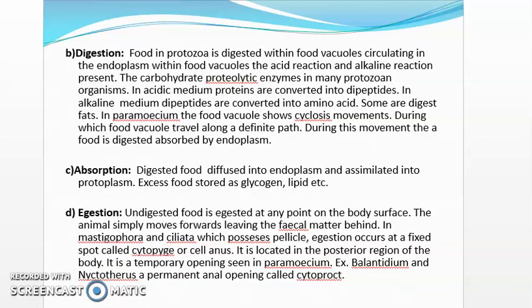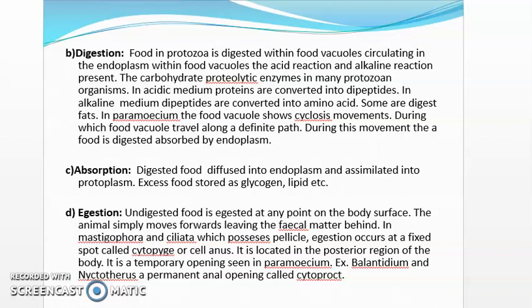Next point is digestion. Food in protozoa is digested within food vacuoles circulating in the endoplasm. Within food vacuoles, acid and alkaline reactions are present in the digestion process. Carbohydrate and proteolytic enzymes are present in many protozoan organisms.